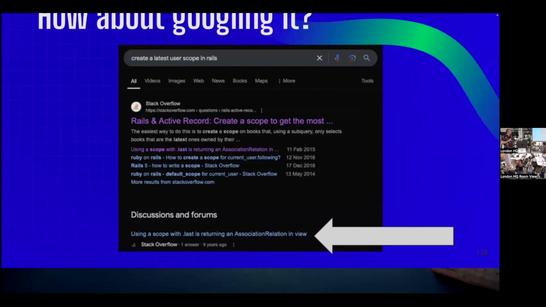But down here, we have a really interesting thing, which is somebody complaining they are using a scope with last and it is returning an association relation in a view. They don't want it to be doing that. They want it to be returning just a single thing. And somebody in the comments here explains what you want is wrong. The thing that you are asking it to do in a scope, it's not what you should be asking. You should be asking for a different solution.